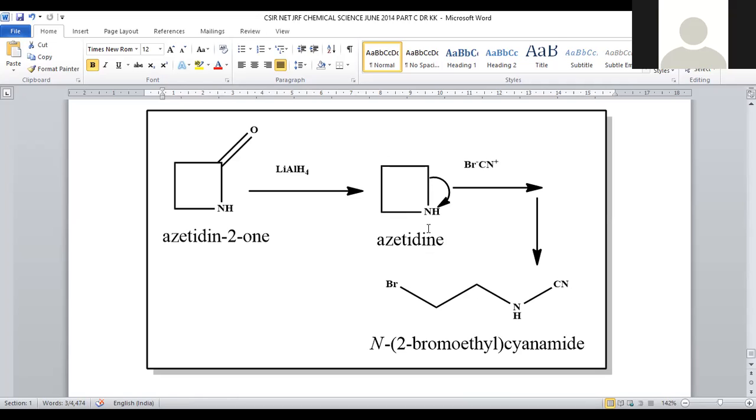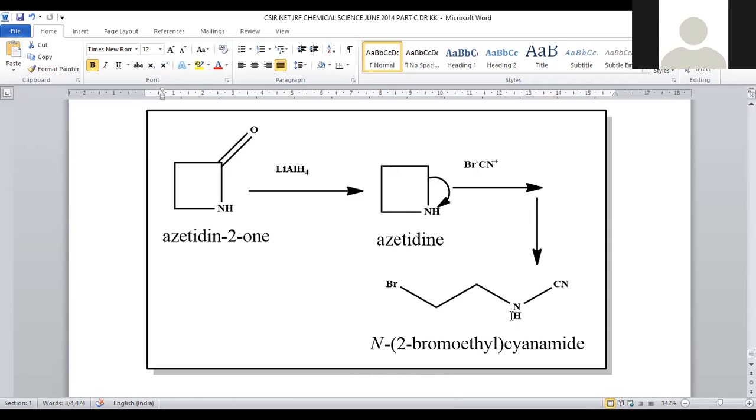And when you observe the cyclic nitrogen-containing azetidine system, this is called the azetidine system, and it is obvious that the bonded electrons will shift towards the nitrogen, being more electronegative compared to carbon. Nitrogen will be more electronegative compared to carbon, so the bond shifting will be in this direction itself, so that a carbocation and a nitrogen negative charge will be generated. And we are going to add opposite charges. Bromine negative will be attached to the carbocation, and cyanide positive will be attached to the nitrogen, turned into NHCN. This is called N-bromoethyl cyanamide. This is said to be a cyanamide.